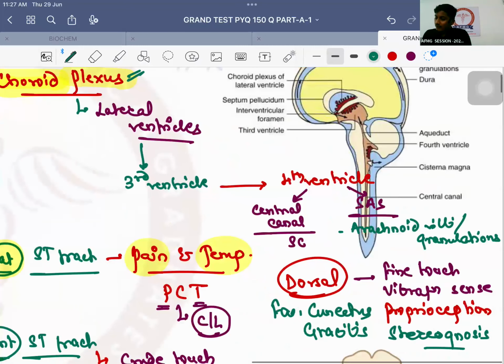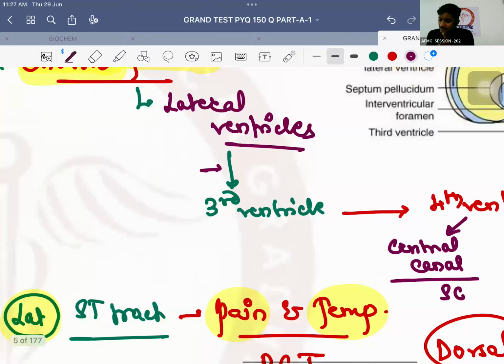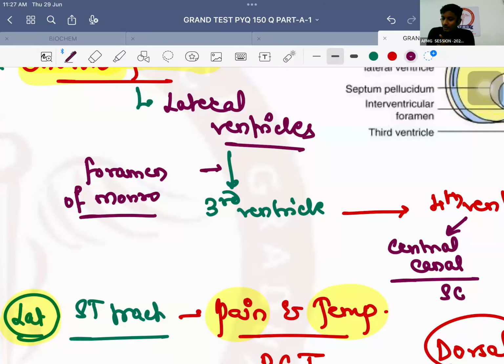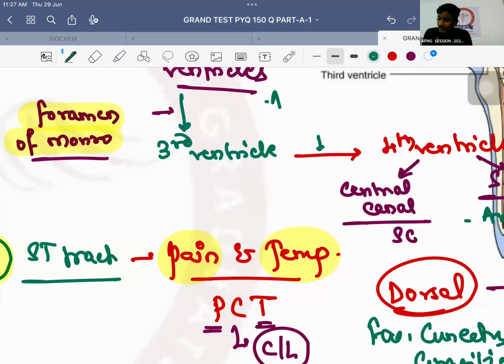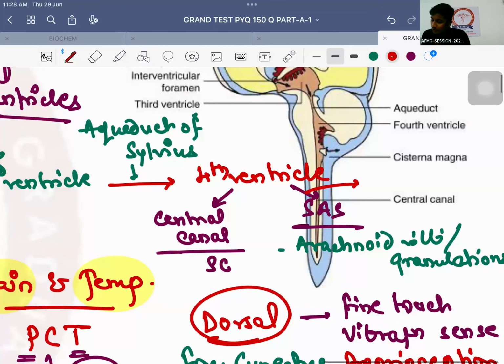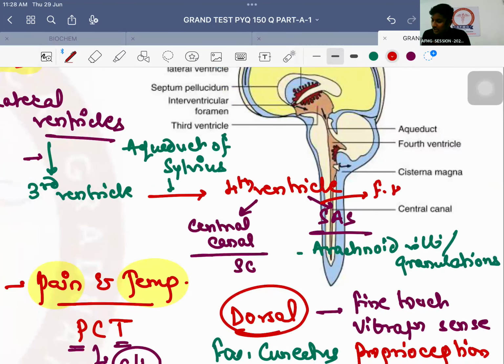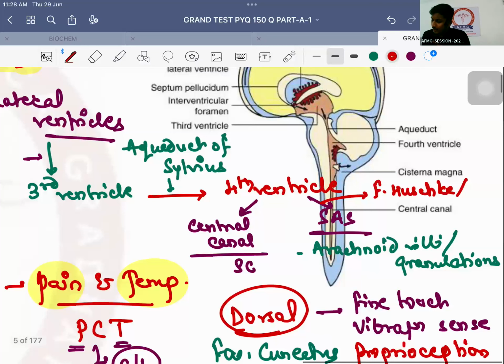Now important is, from lateral ventricles it forms and it comes into the third ventricle via a foramen known as foramen of Monroe. ठीक है, very good. Please remember. Now from third ventricle it comes into the fourth ventricle via aqueduct, and that aqueduct is known as aqueduct of Sylvius. Shabash. Now from fourth ventricle it goes into the subarachnoid space via foramen of Hashke and foramen of Magendie. Very good.